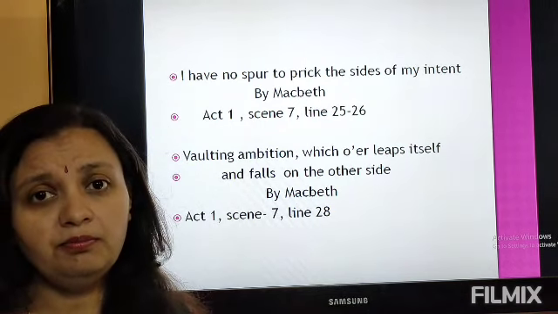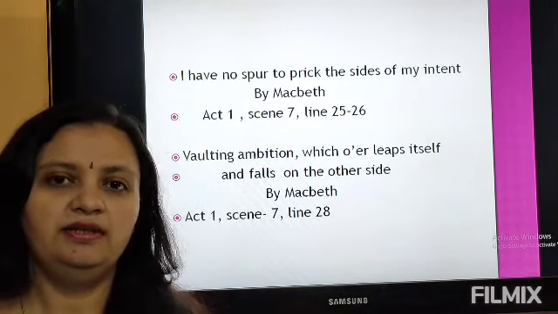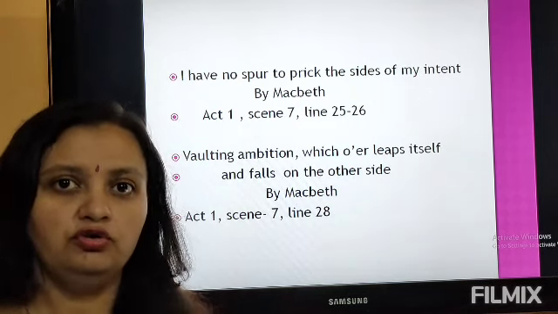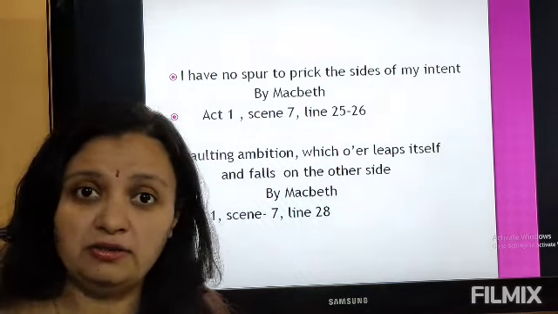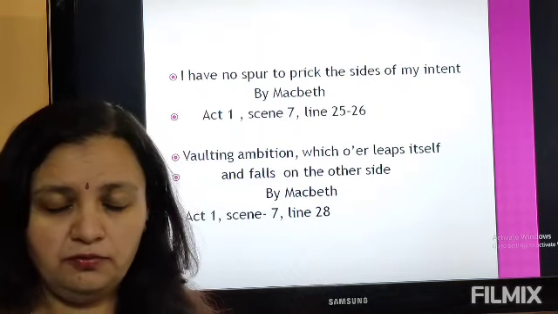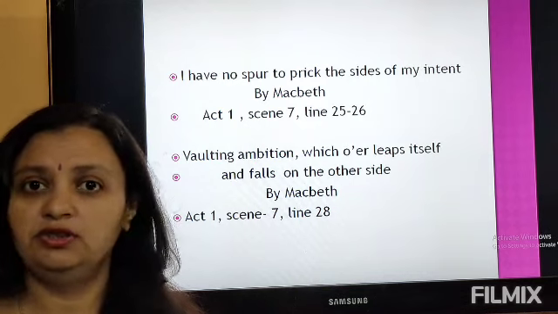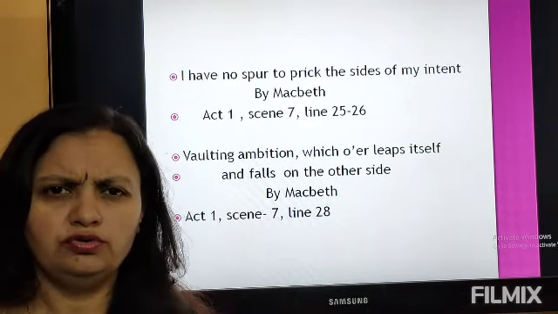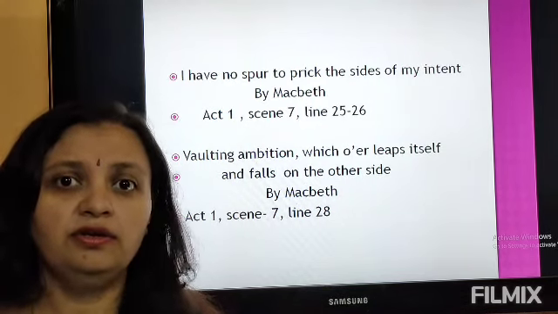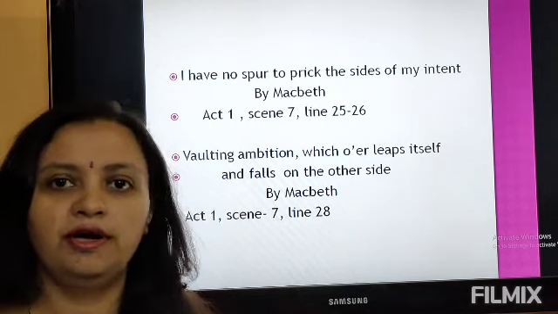But then Lady Macbeth instigates him, and she says that if you are a man, you should go and implement the plans which have been destined for you. And if she had a baby in her hand, and if she was determined, then she would have killed the baby also. So you should not hesitate thinking who the king is, whether he's a relative or not, and should go ahead with the plan.